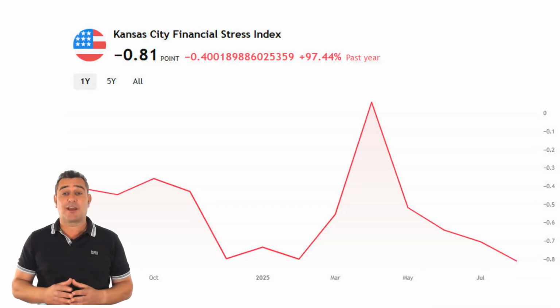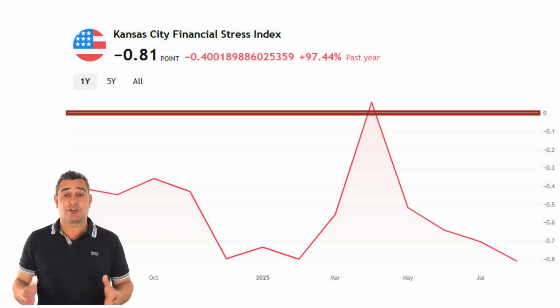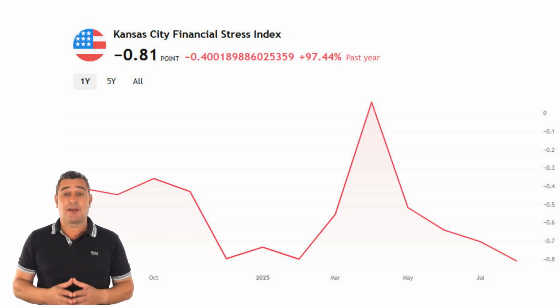Another powerful tool is the Federal Reserve Bank Financial Stress Index. This combines spreads, correlations, and volatility into a single number. When it's above 0, markets are under stress. Fear dominates. Below 0, markets are calm. In 2008, it spiked to a record level, giving a clear warning of systemic panic.